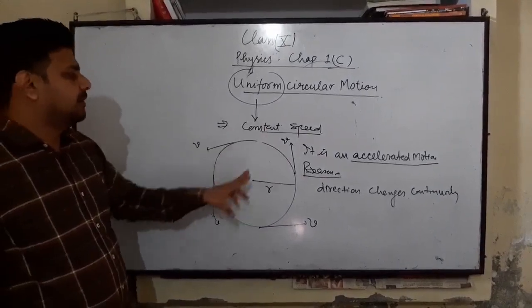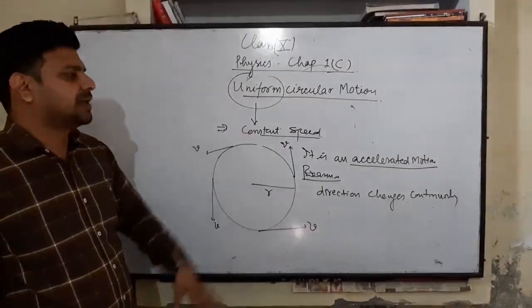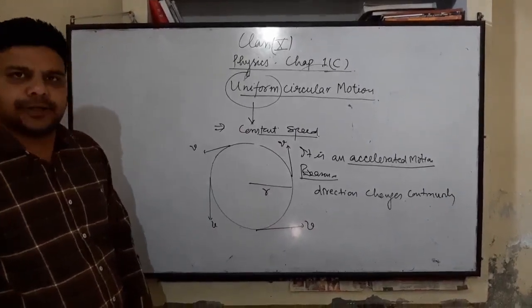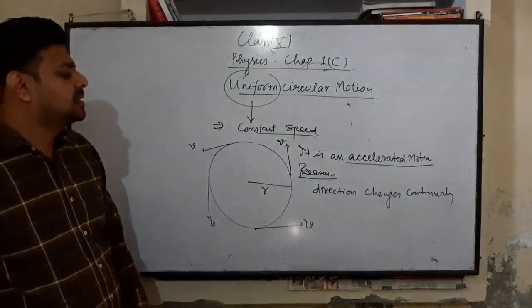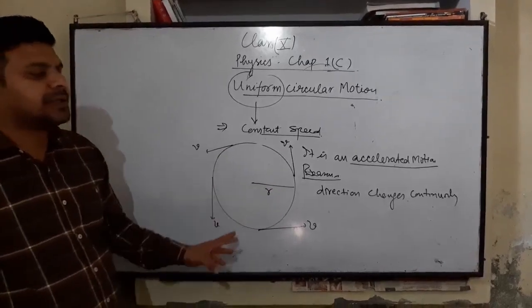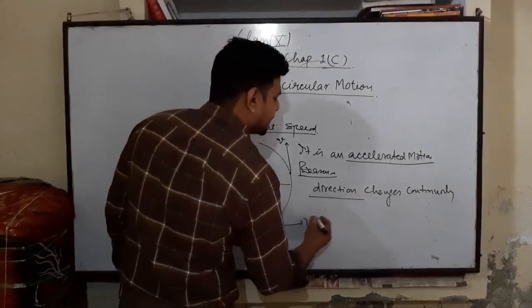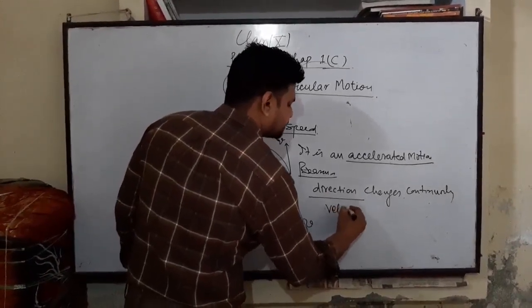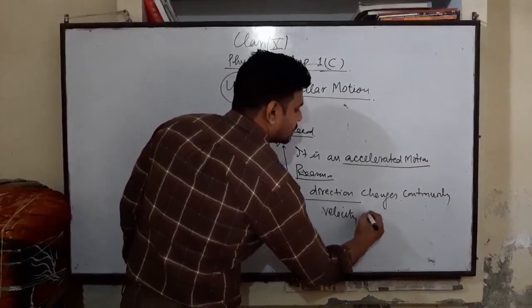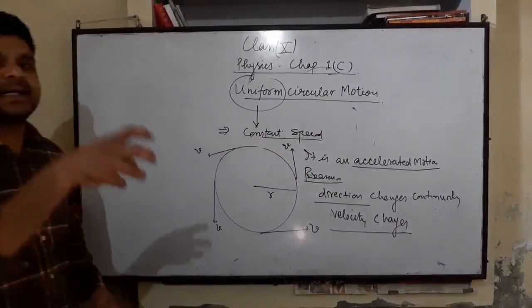The speed of an object moving on a circular path is constant, but it is an accelerated motion because the direction changes continuously. Due to the change in direction, velocity also changes, and due to the change in velocity, acceleration comes.